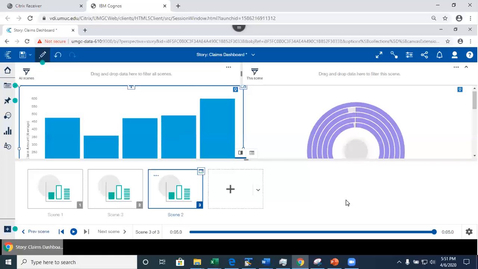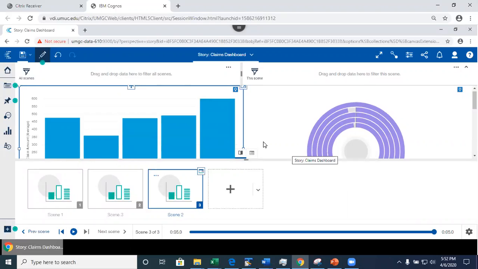You may add scenes, you may control when things appear, disappear. You may add the animation effect in here, etc., right? And you also have multiple ways to add visualizations. You've got your friend assistant here. You may copy and paste from an exploration workbook. You may copy and paste from the dashboard, right? But a few things to keep in mind is that sometimes when you do copy and paste, you may end up losing some properties. It depends on where you are copying it to, okay?